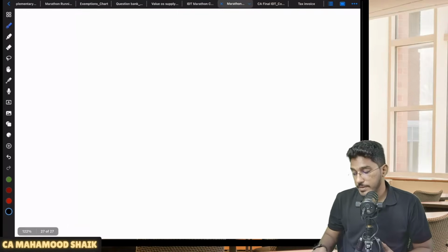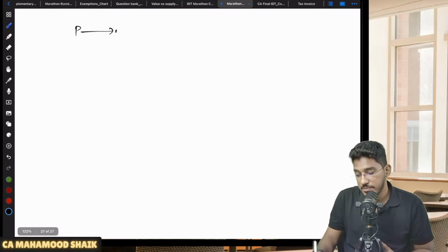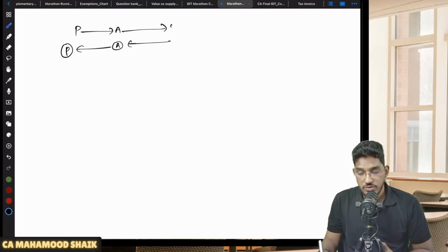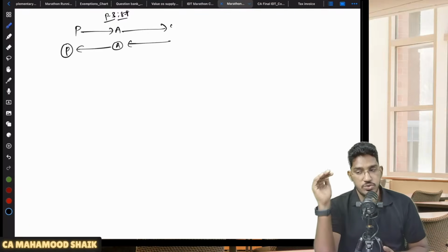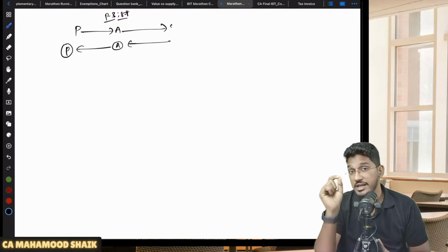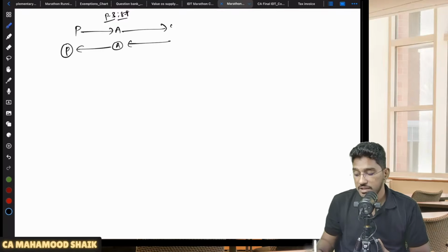So if you remember, the principal makes the supply of goods through an agent, where the agent will make further supply, or the agent is receiving the goods on behalf of the principal and will make the supply to the principal. Even if this happens without consideration, it will be considered supply as per para 3 of Schedule 1. As per para 3, Schedule 1, if the principal is supplying the goods to the agent or the agent is supplying the goods to the principal, even without consideration, it will be treated as supply. Sir, but how to determine the value?